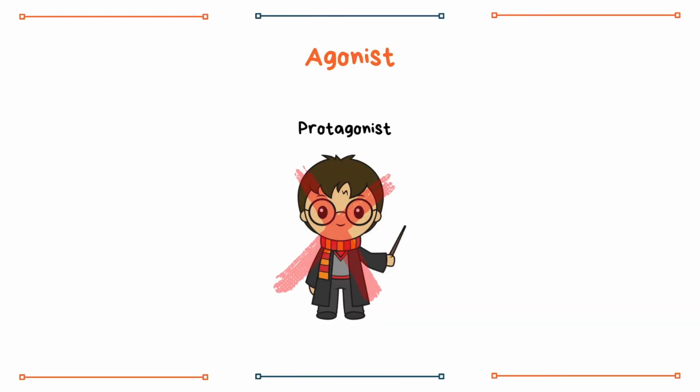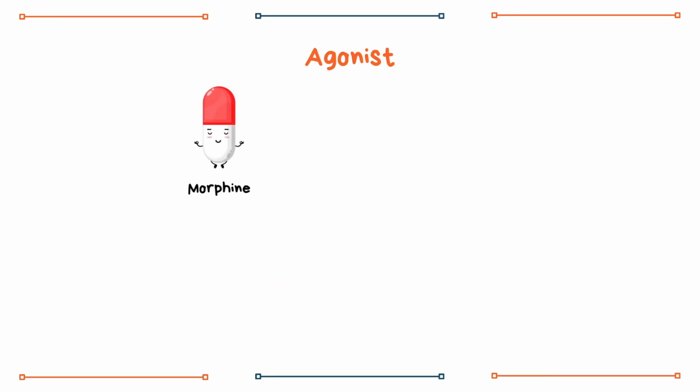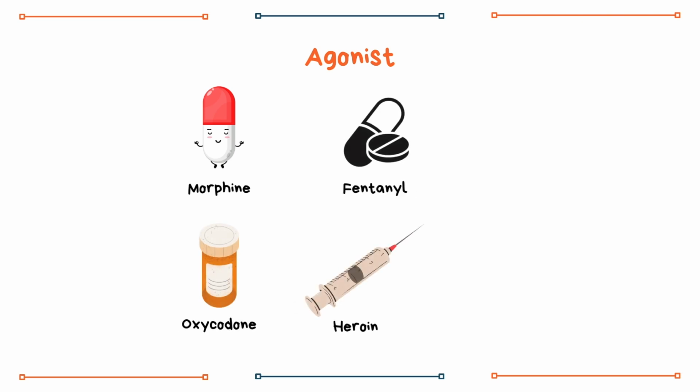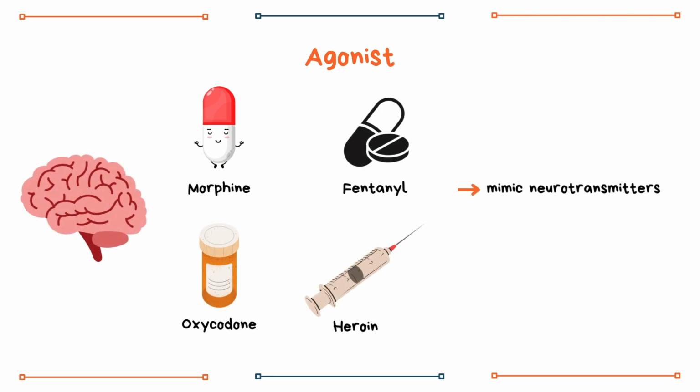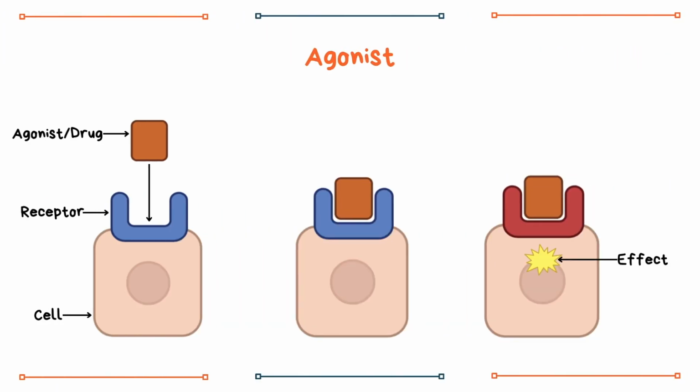Unfortunately, an agonist is not like the protagonist of your current fantasy novel. However, an agonist is a drug or a substance like morphine, oxycodone, fentanyl, or heroin. These substances mimic the actions of a neurotransmitter in the brain by binding to a specific receptor, in this case an opioid receptor. The binding can cause a conformational change and activates the receptor.